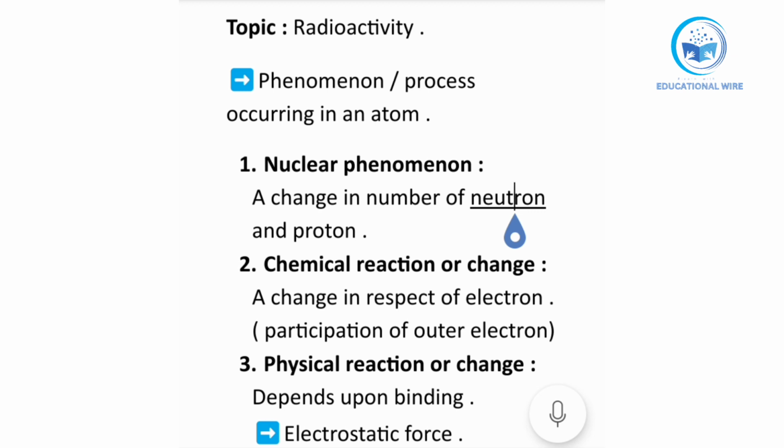Okay, so nuclear phenomena is a change in the number of neutrons and protons. Like if we have neutrons and protons in a nucleus, we are studying the nucleus in nuclear phenomena, the changing of their numbers of neutrons and protons.